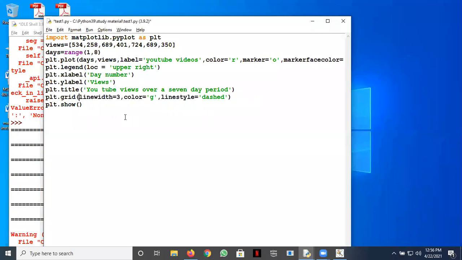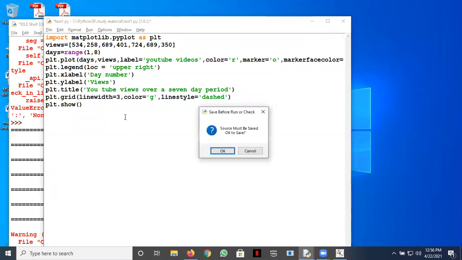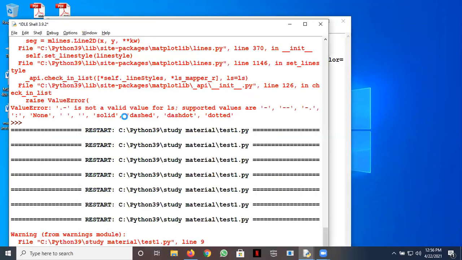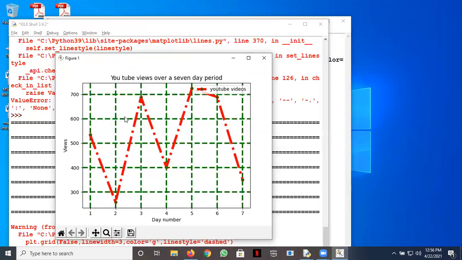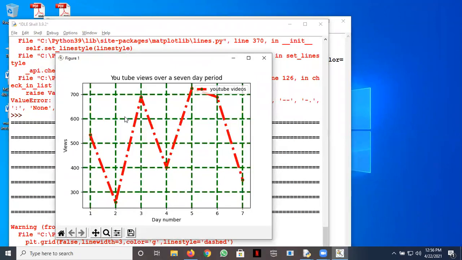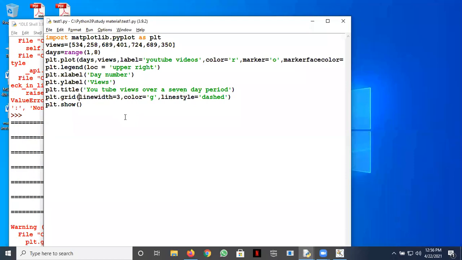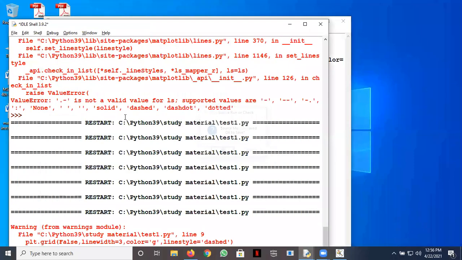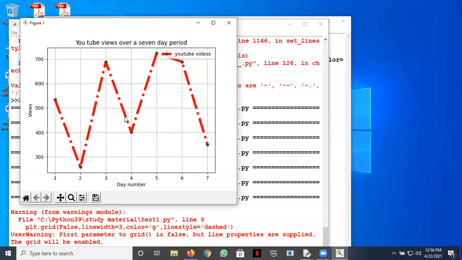Let's see whether we can avoid this. Okay, so the grid is appearing by default. And let's see whether it takes a blank argument also. It would make things clear. Okay, so we can go with that also.